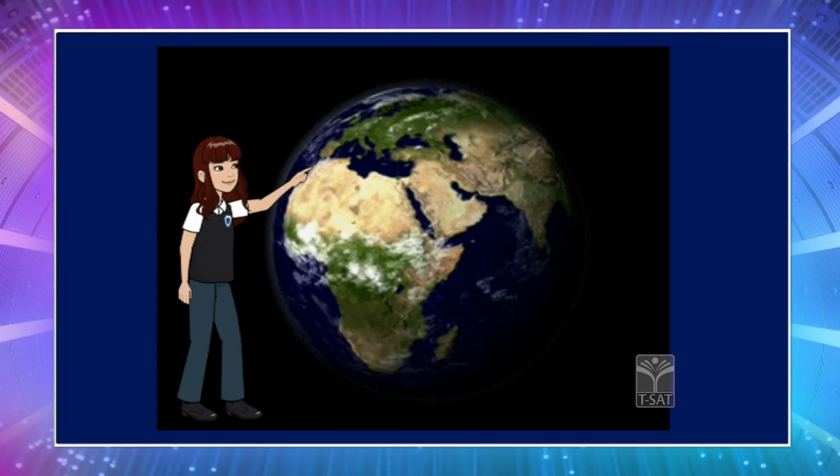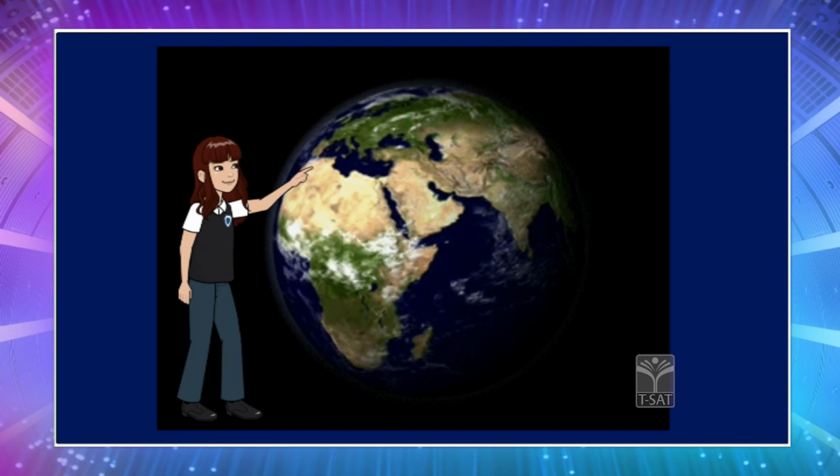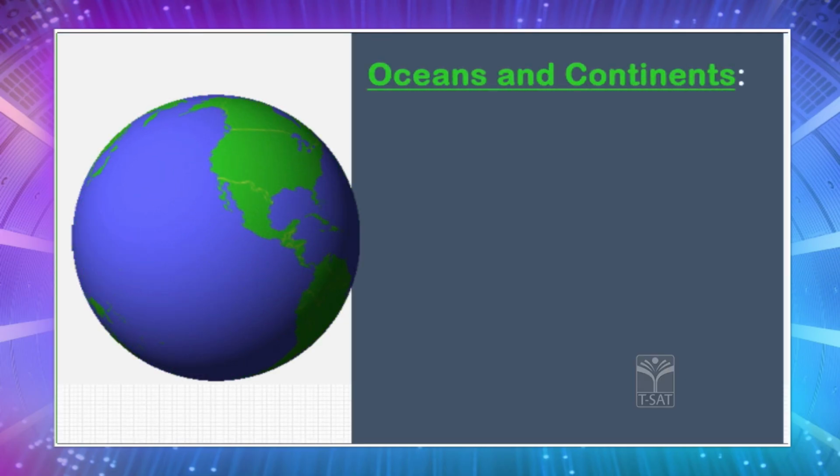Now children, what else do you find on the planet Earth? Yes, we find some oceans and continents. If you look at the globe, children, you will find most of the globe is blue in color, and there are various other colors which are used for the landforms. So now let us learn about the land and the water bodies that are found on the planet Earth.